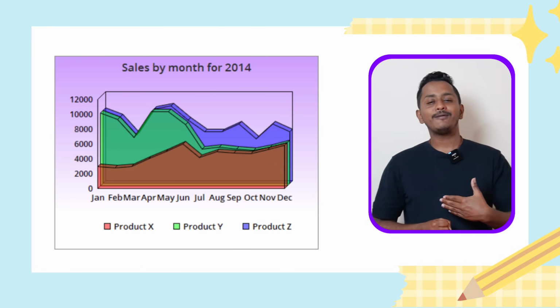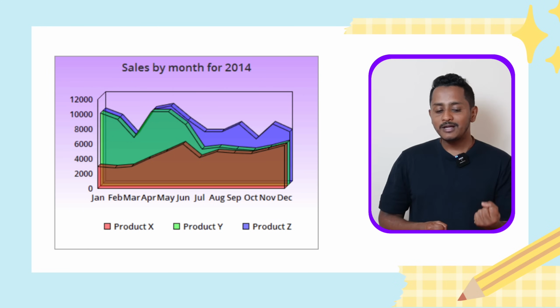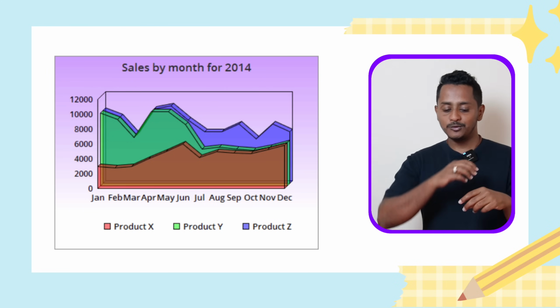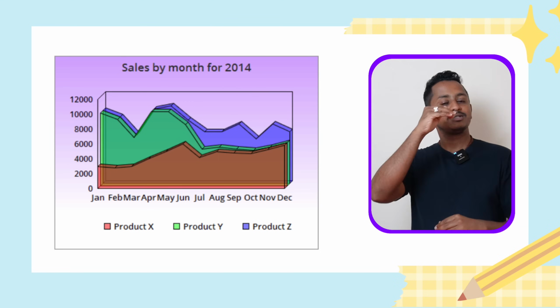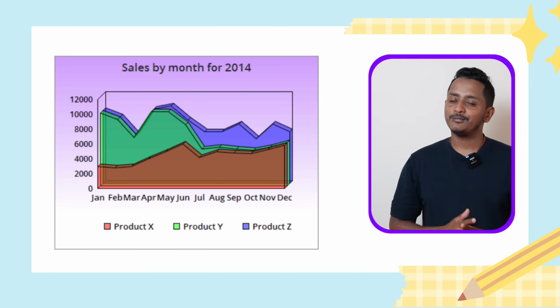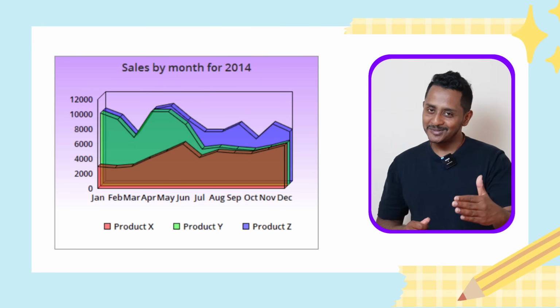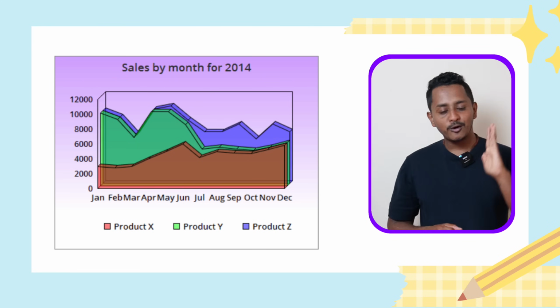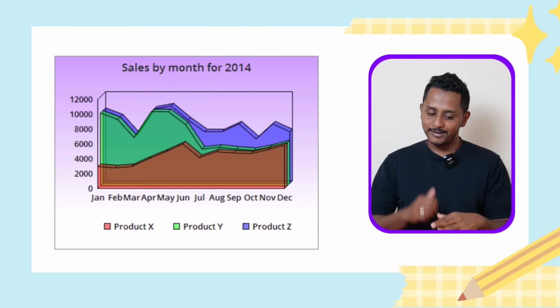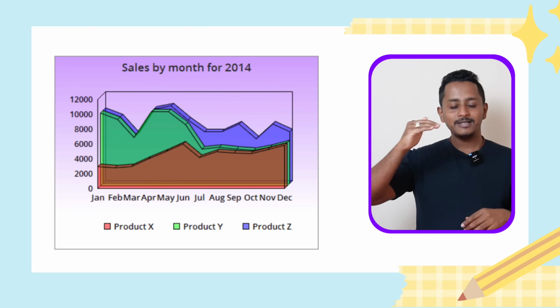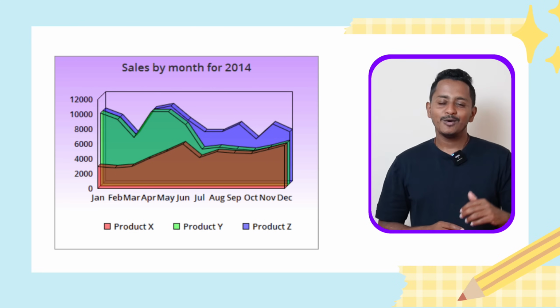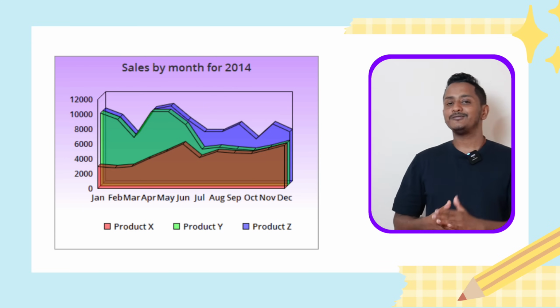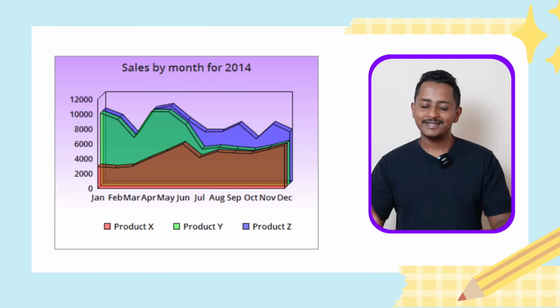Conversely, the product Y value had almost 10,000 sales in the month of January, but towards the month of December, the value has dipped down, ending with a value of almost 5,000. Another interesting point is the product Z values almost follow the same path as the product Y, but towards the end of December, product Z is almost ending at 7,000. Overall, this image illustrates the sales by month for 2014 across product X, Y and Z.